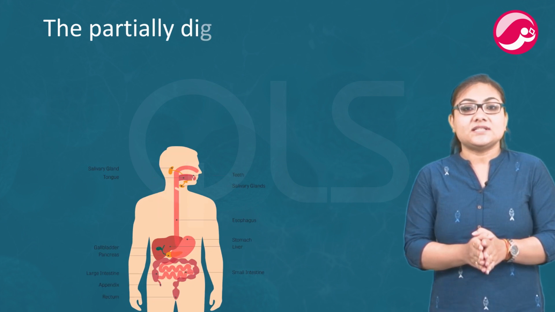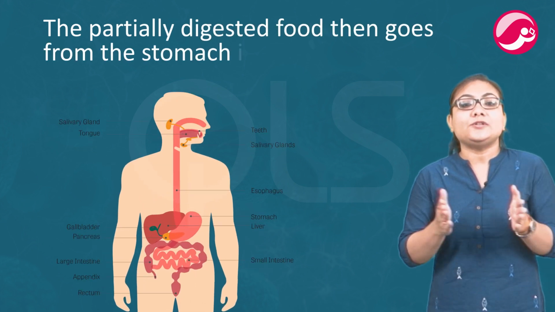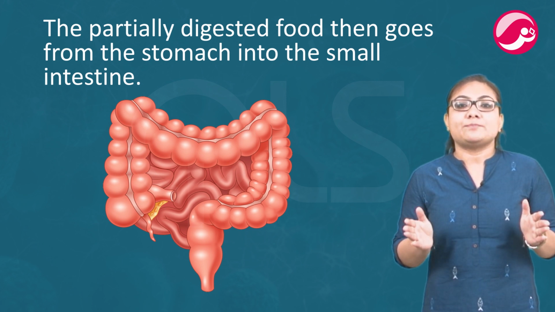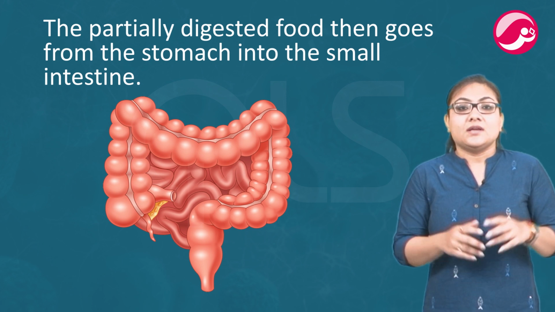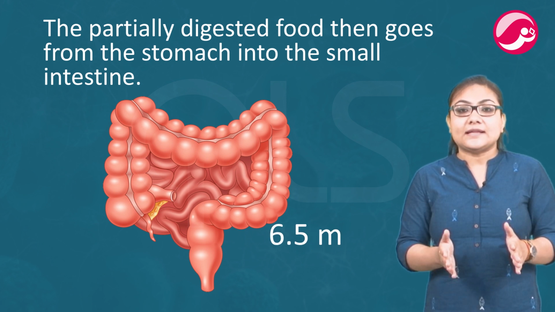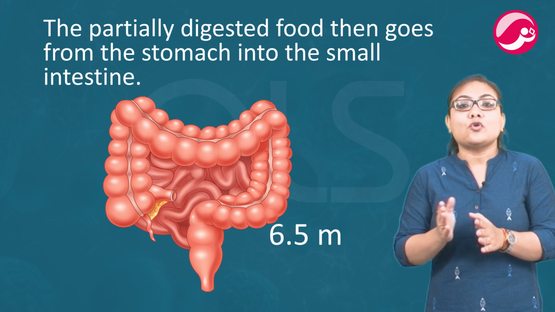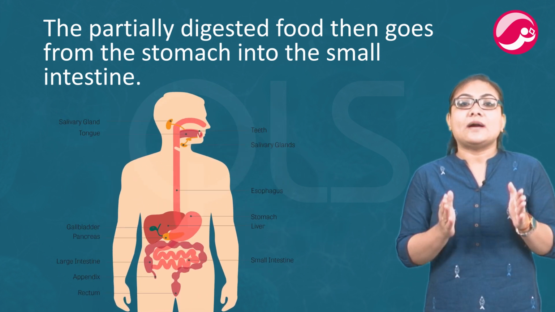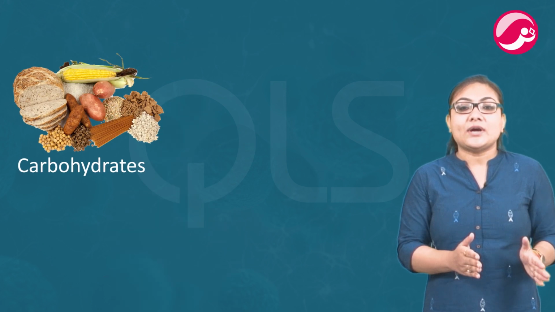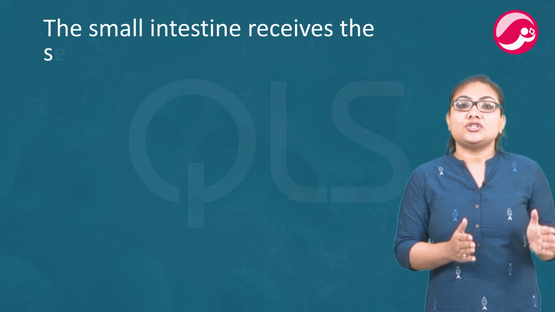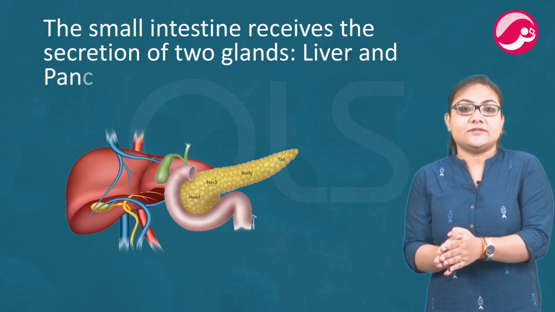The partially digested food then goes from the stomach into the small intestine. The small intestine is the largest part of the alimentary canal. It is about 6.5 meters. The small intestine is very narrow and arranged in the form of a coil in our belly. The small intestine in human beings is the site of complete digestion of food like carbohydrates, proteins and fats. The small intestine receives the secretions of 2 glands, that is liver and pancreas.